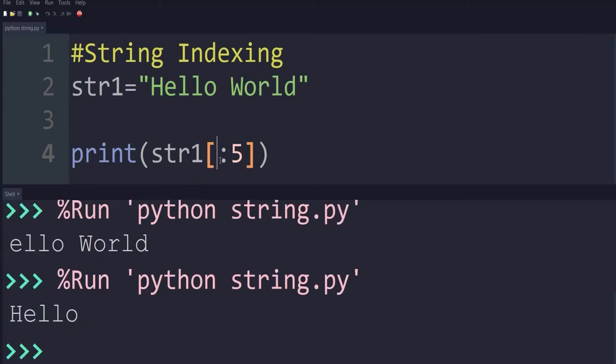Because if you have not given the starting index, Python assumes that you need the characters from index 0, that is HELLO, 0, 1, 2, 3, 4, because the higher value is not included. So from 0 to 4.